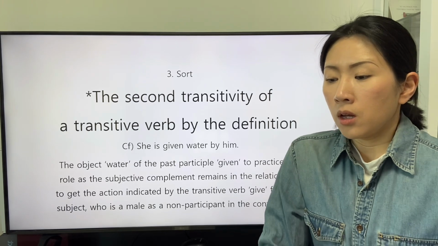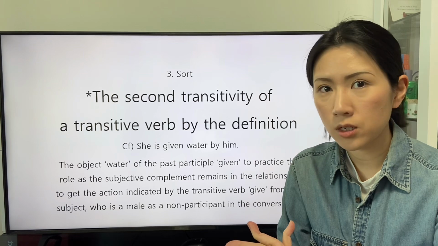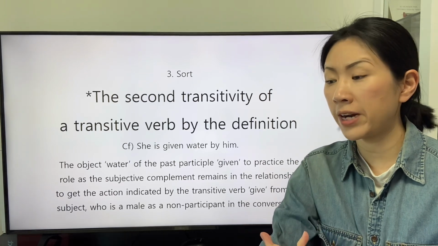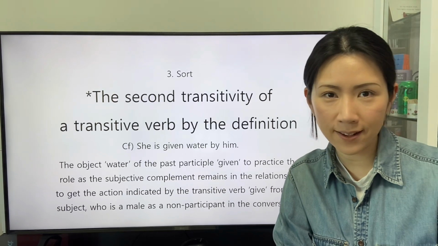So the subject to start the interaction is considered a distinctive unit.